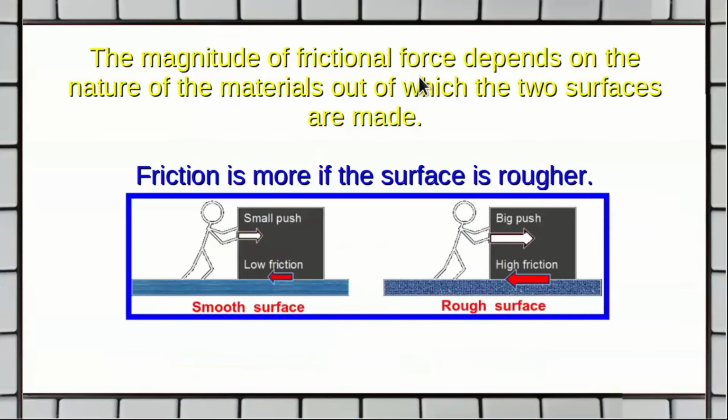The magnitude of frictional force depends on the nature of the materials out of which the two surfaces are made. For example, consider a smooth surface and a rough surface. So this is a smooth surface, this is a rough surface on which I keep my object and I try to push it. On the smooth surface, a small push may be sufficient to overcome the friction and make the object move. So in this case there is low friction. Whereas with respect to the rough surface, we will have to push a little harder in order that the object moves. So in this case we have high friction.